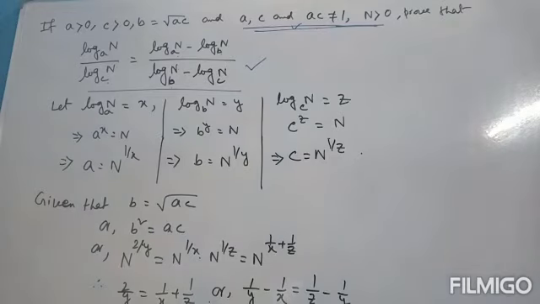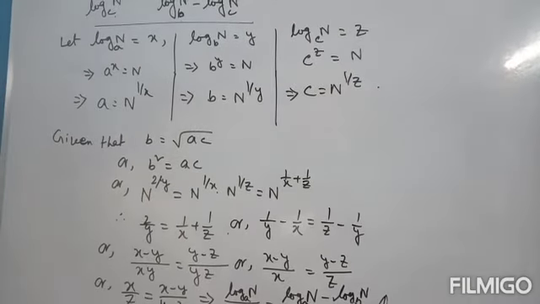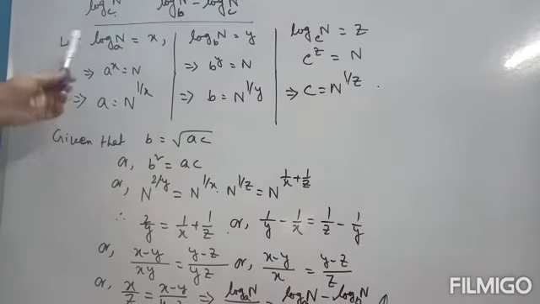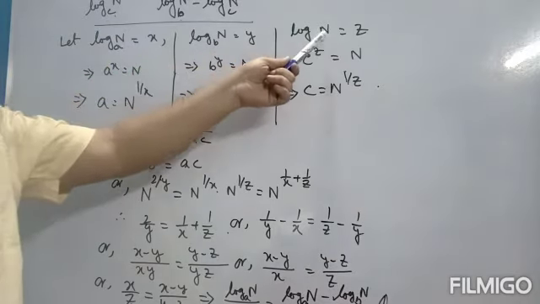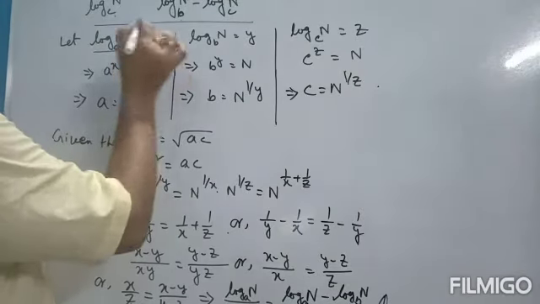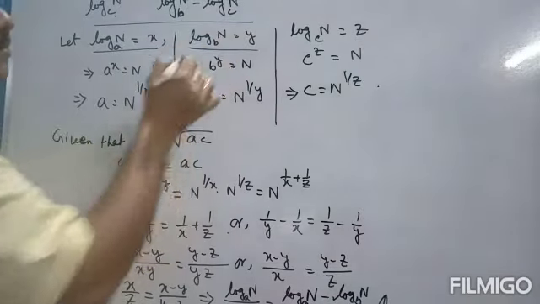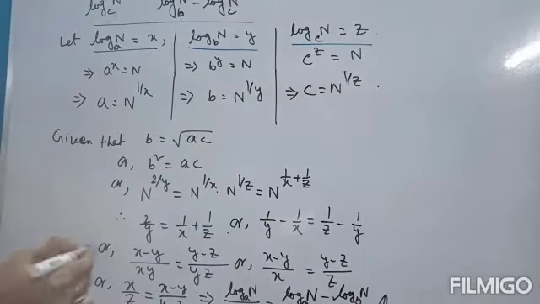We prove here. How? Suppose log n to the base a is equal to x, log n to the base b is equal to y, and log n to the base c is equal to z.